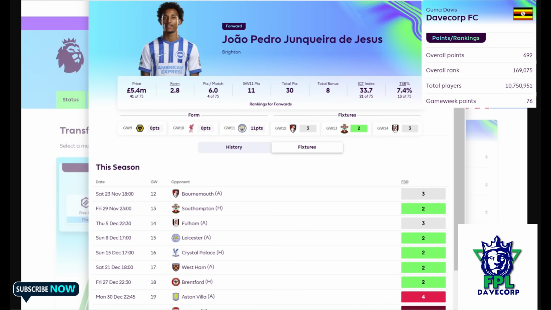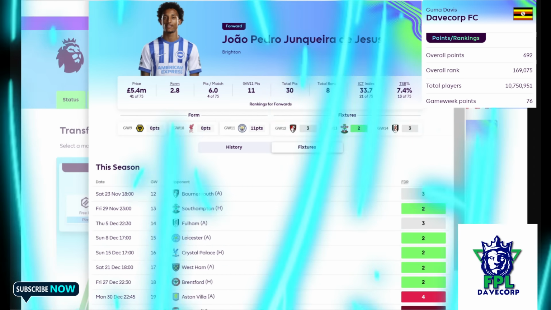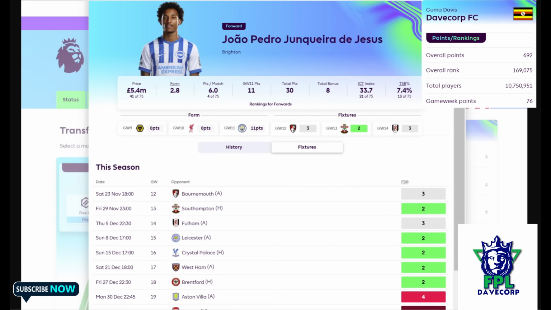Then lastly, the last forward we'll talk about is Joao Pedro. He came and did what we know he's capable of. He came off the bench against Manchester City, scored and assisted, yes. And as you can see, his fixtures next, he has Leicester in there, he has Southampton in there, he has West Ham in there. And the fixtures really look good for Brighton.